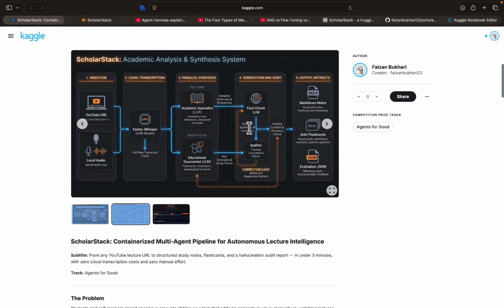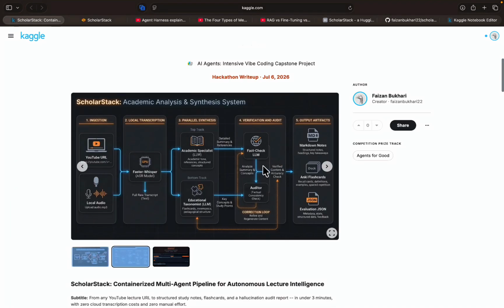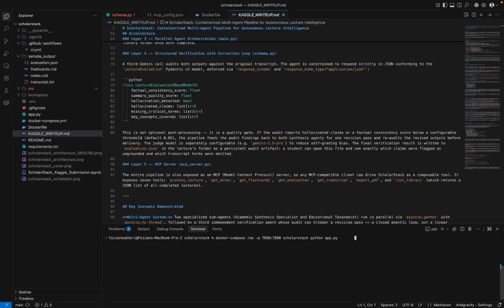and a whole summary of the lecture. And then there's a third agent which will verify the hallucination, and the data is 85% or more than 85%. If it is without hallucination, it will not repeat. But if it has more than that, then the whole verification cycle will run again. And when we have the data, then we will have it in a structured folder way for each lecture video which we try to scan, and with the name and all the files separate, so the data does not get mixed up. So we don't need to build, we will just run.